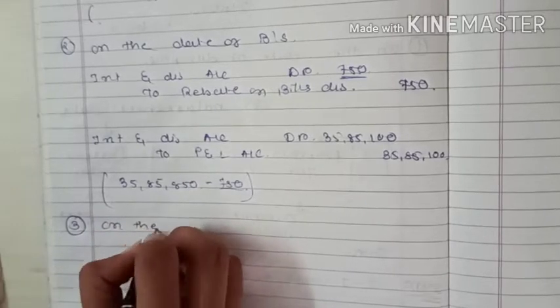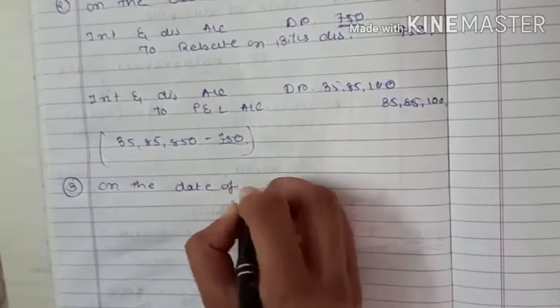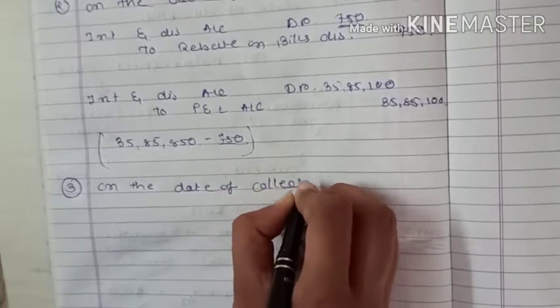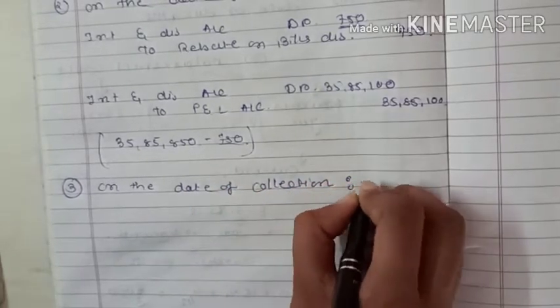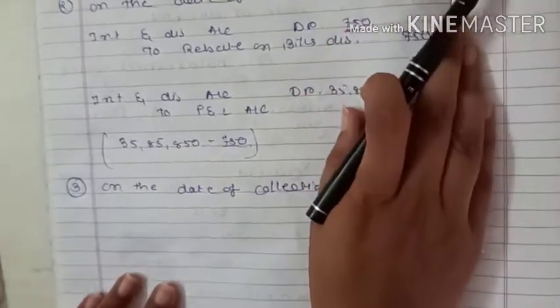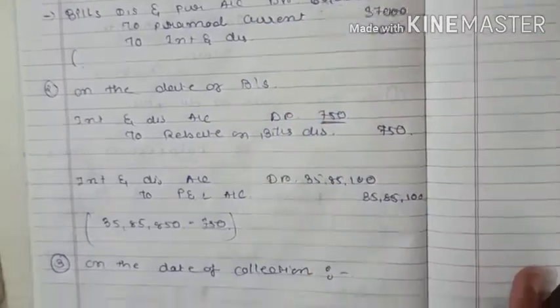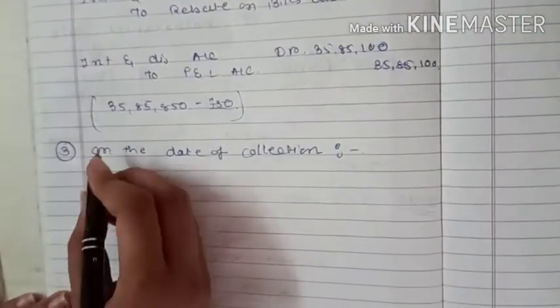Now the last, on the date of collection. The bill of rupees 60,000 matures and we get the 60,000 rupees.